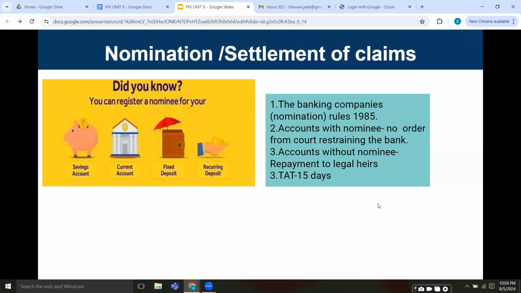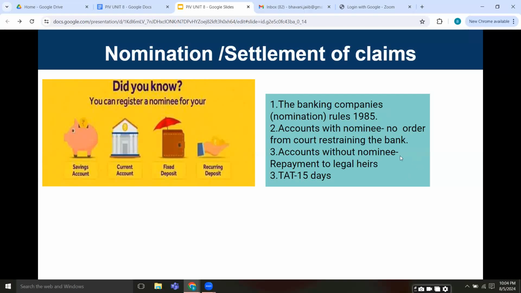Okay. So what happens is the accounts with the nominees. Why does the bank always ask customers to nominate somebody? It is because at a later date it is easier for both the banker and the customer's relatives to claim the deposits or the amount in the bank.